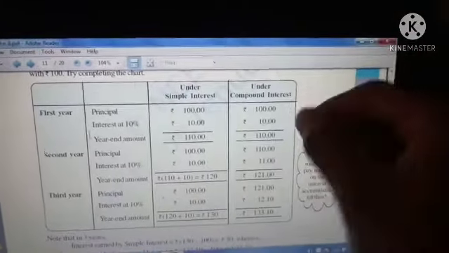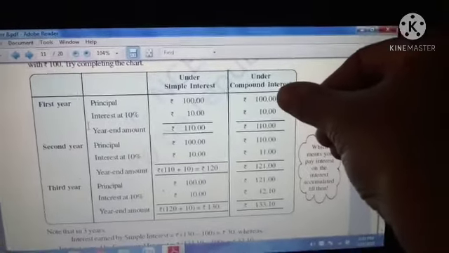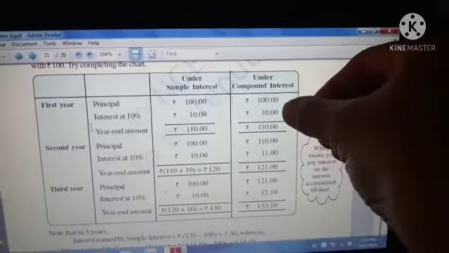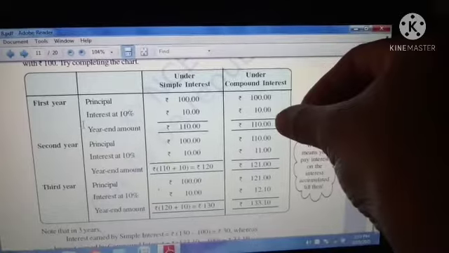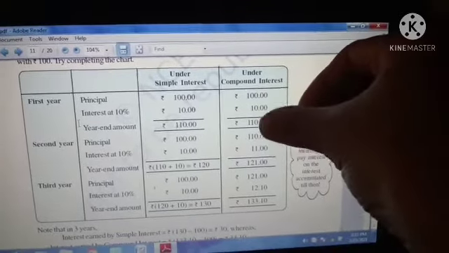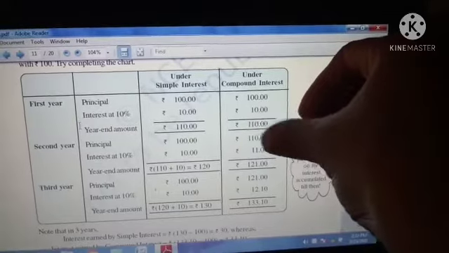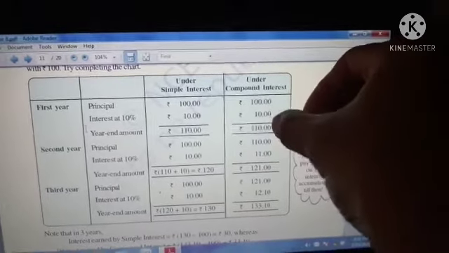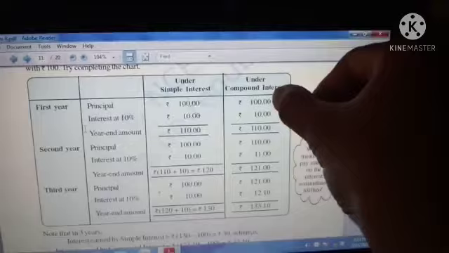But in compound interest, see, first 100 rupees you borrowed, for that the interest is 10 rupees, so 110 rupees. Next year you will add the interest for this 110 rupees, not the 100 rupees.